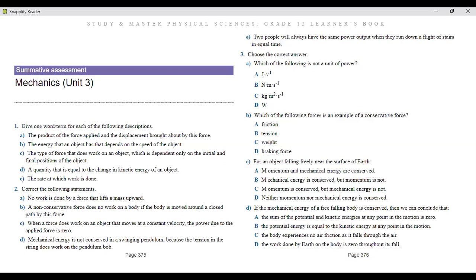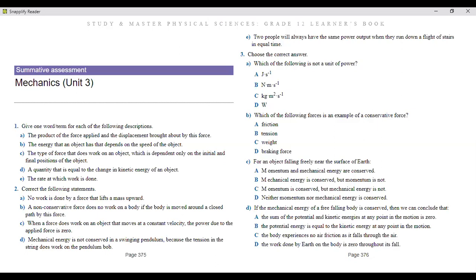On number 2, it says the energy that an object has that depends on the speed of the object. Remember what we spoke about. I think this is kinetic energy. Remember, we spoke about that kinetic energy is the energy that an object has due to its motion. So this is the same one. It is the kinetic energy.